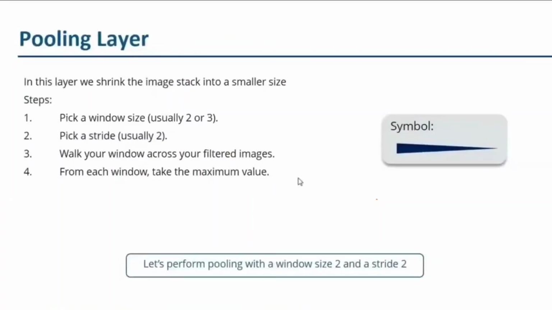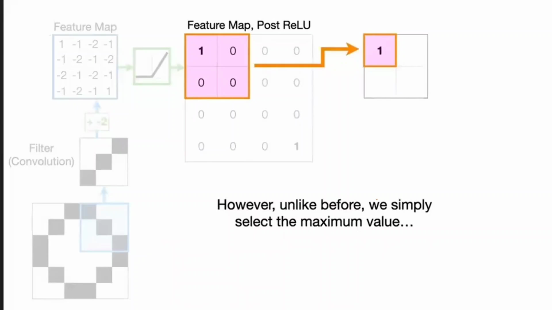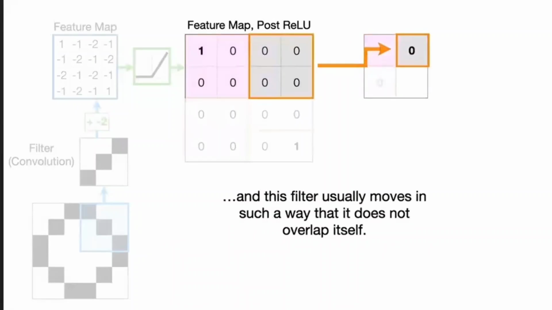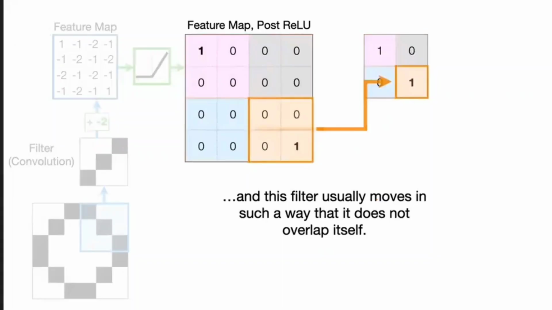What is meant by max pooling is, in the given data, whatever the maximum value is, that value you are going to consider. This is called max pooling. So here I am going to take a max pooling of 2 by 2. In this 2 by 2, what is the maximum value? 1. So that is going to be considered. And next, in this, what is the maximum value? 0. In this, what is the maximum value? Like this, I am going to take the maximum values, which is called max pooling.